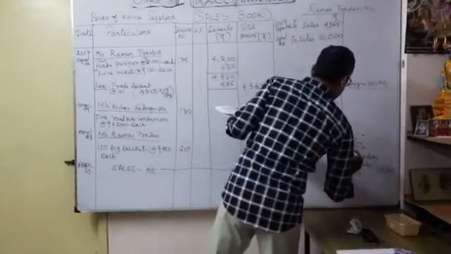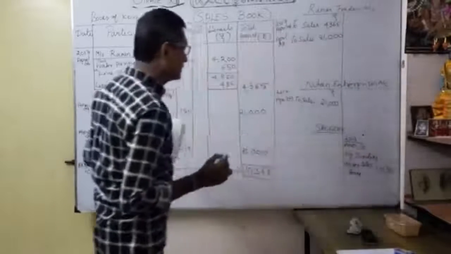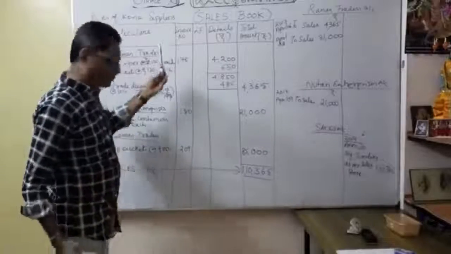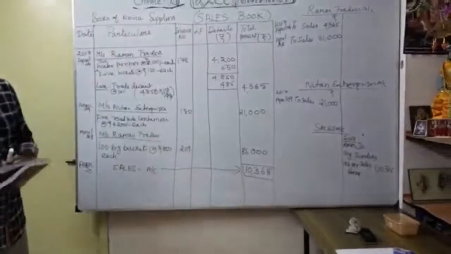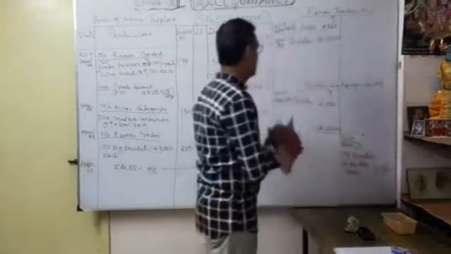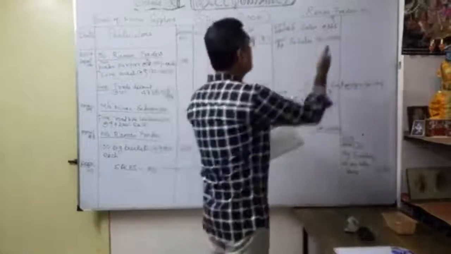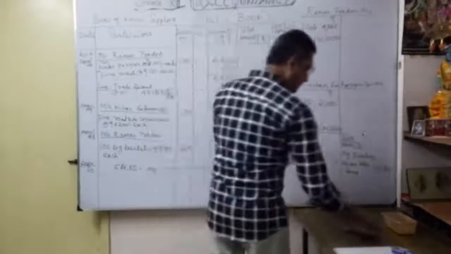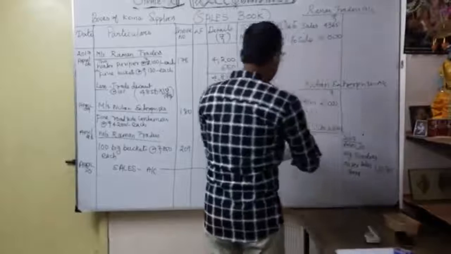By sundries as per sales book. So at the end of the month, what is my total credit sales? That is very important. Okay, credit sales, 1,10,365. Then I'm going to close now. You already know how to close. Now I'm going to close the sales account first. So how to close?